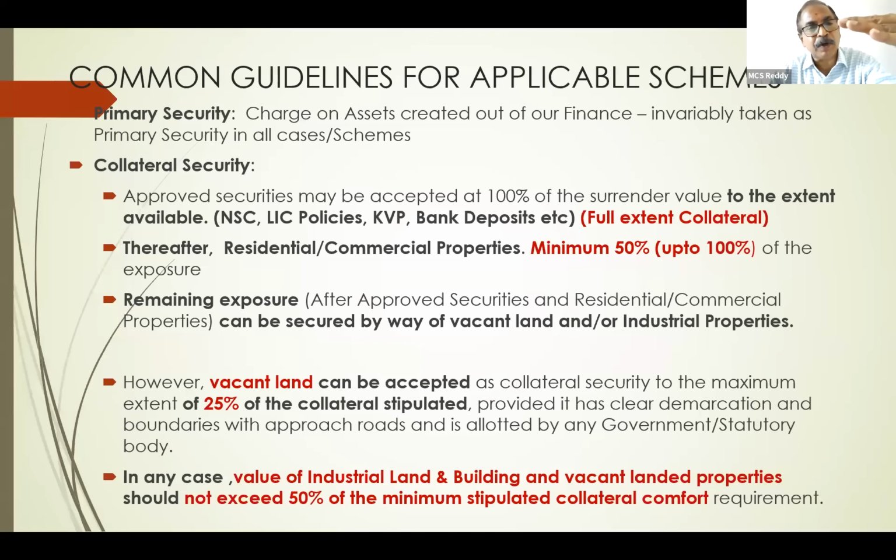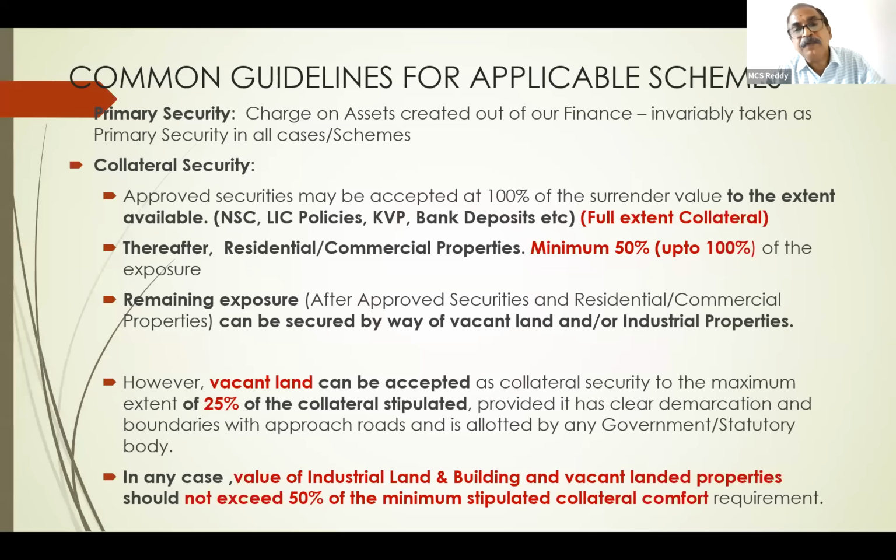Next preference is given for residential or commercial properties. If the party is not giving any paper securities, then you take minimum 50%, up to 100%. The entire 100% can be taken if he is giving residential or commercial property, no issue. There is no bar. That means for paper securities and residential or commercial properties, up to the full extent they can be taken. First priority paper securities, second priority residential and commercial. Full extent you can take.